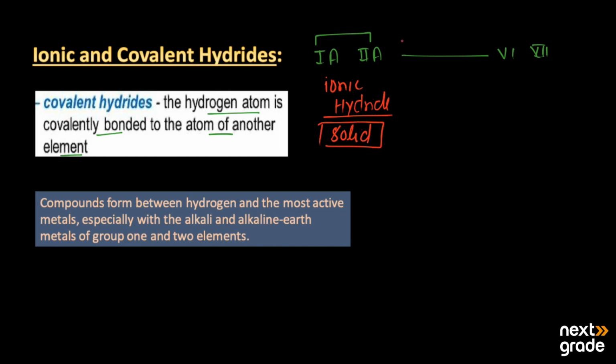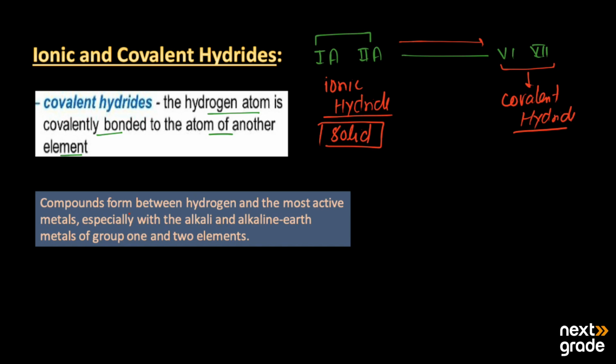And when we move from left to right in the periodic table, group 6, 7 elements will form the covalent hydrides, and these covalent hydrides also have strong bonding with hydrogen.